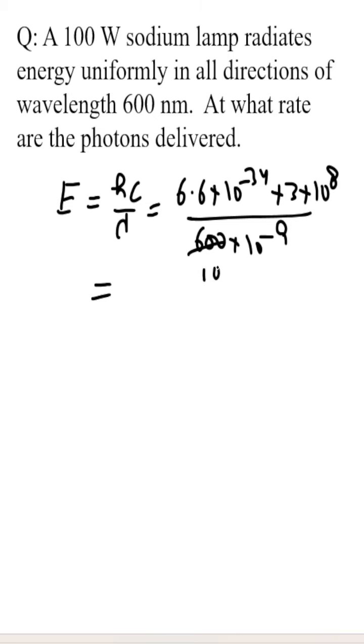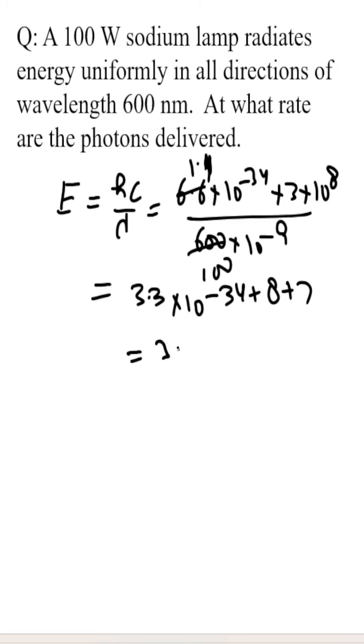Now cut 100 and this 1.1. So 1.1 into 3, 3.3 into 10 power -34 + 8 and + 7. This value will be 3.3 × 10^-19 joule.